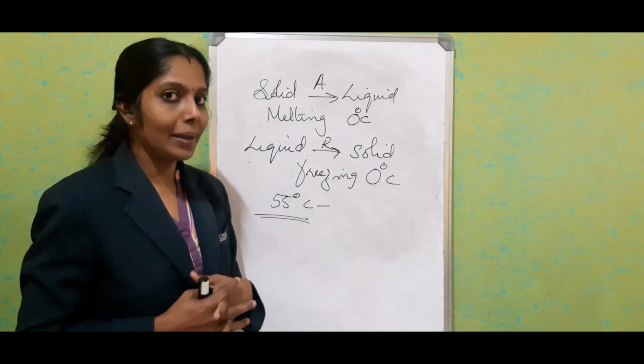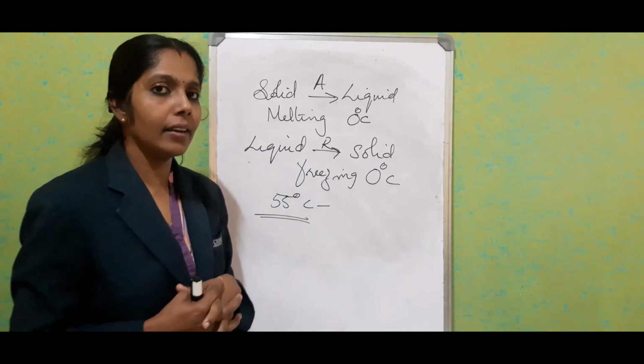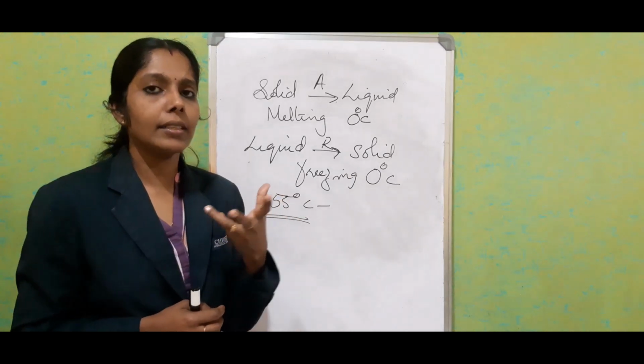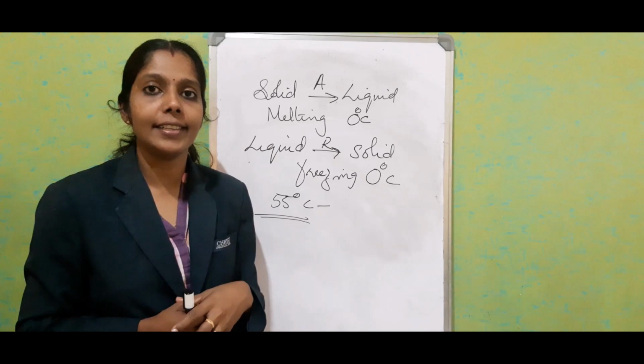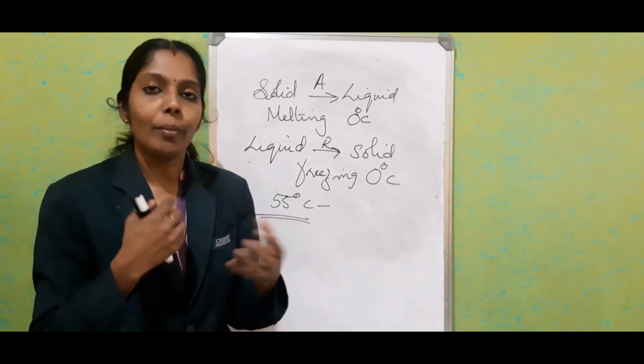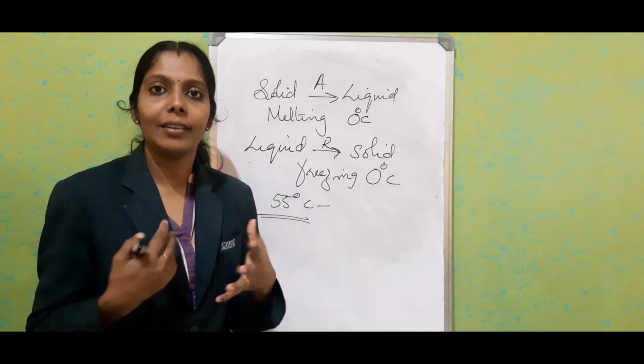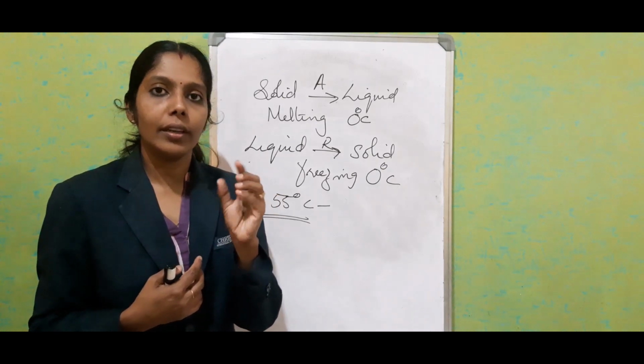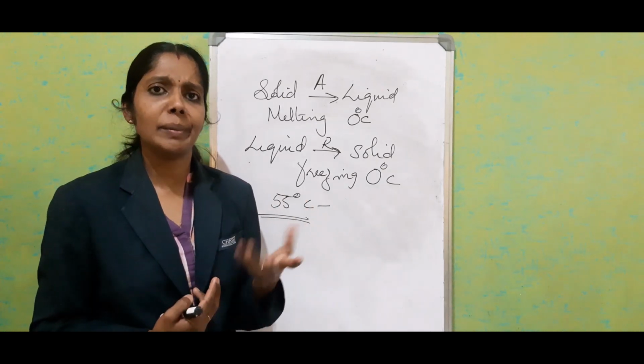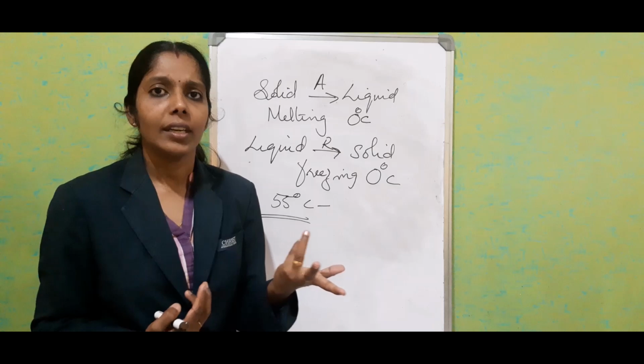You are very familiar with kulfi, right? We know that ice starts melting at 0 degrees Celsius. Normally when we buy kulfis, the surrounding temperature will be at least 24 to 25 degrees Celsius.